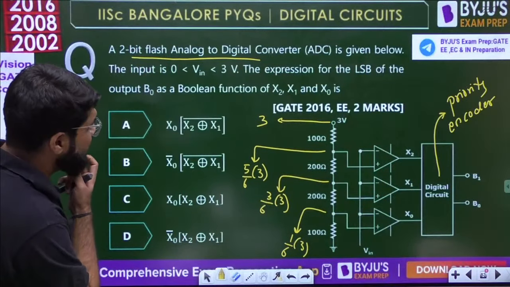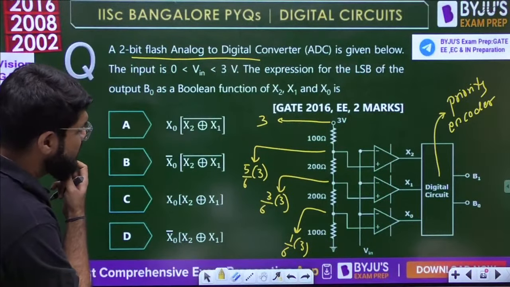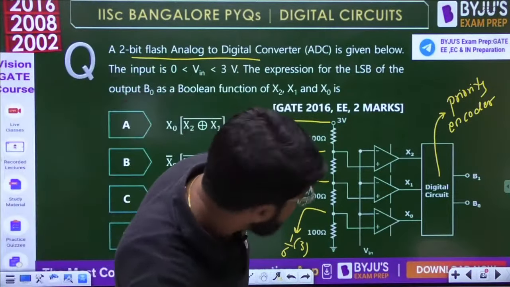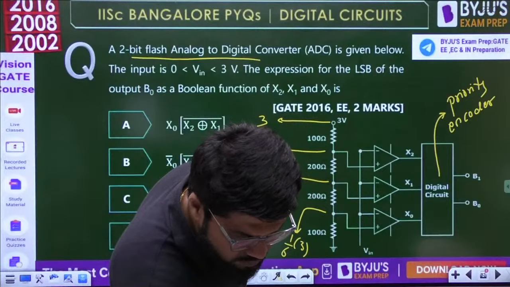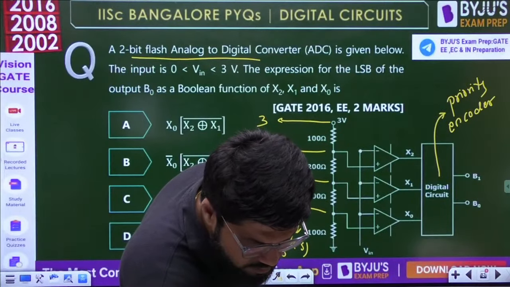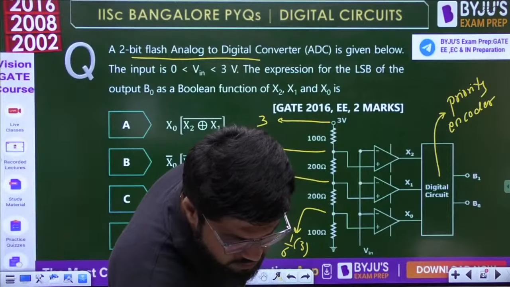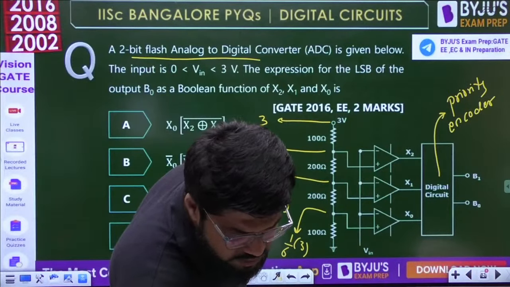Have they reversed this here? Vin is to the minus terminal. No, there is some error. I think, just let me check for a moment. Again, this shouldn't be the case. Just a second.